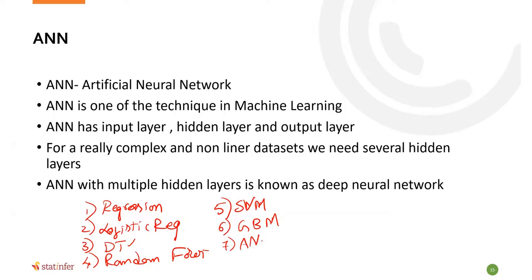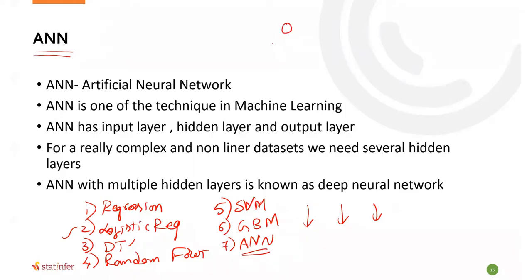Artificial neural network is a machine learning algorithm. Like that, there are so many machine learning algorithms. Some of them are widely used. Some of them are rarely used. Whatever it is, these are machine learning algorithms. One of the machine learning algorithms is artificial neural network. It does a particular job. It has a different style.